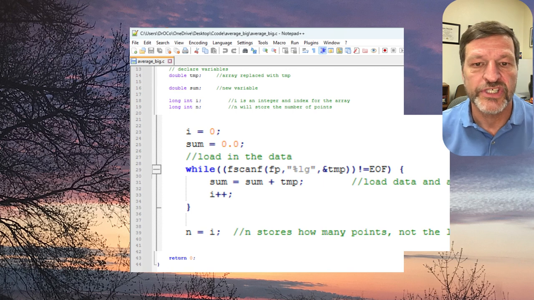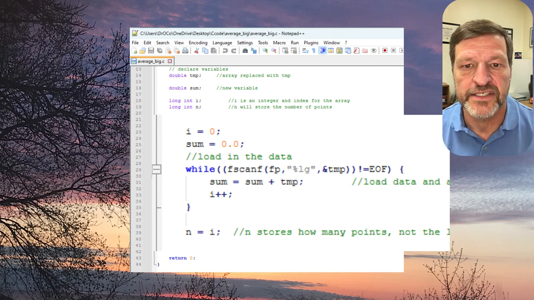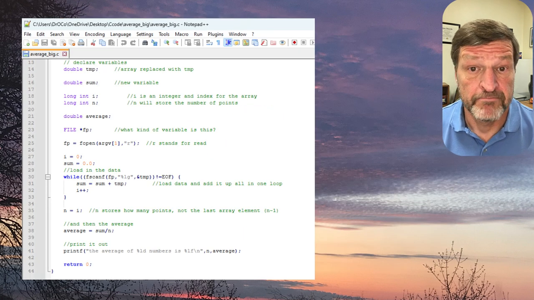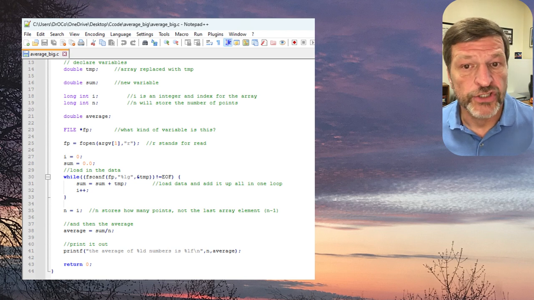So there's no second loop there. We just added the sum up there. Make sure you put sum equals 0 above that while loop. It's always important to zero out your sum before you start adding stuff to it. And those are the big changes.